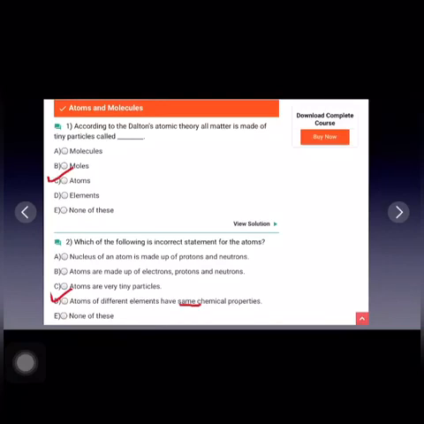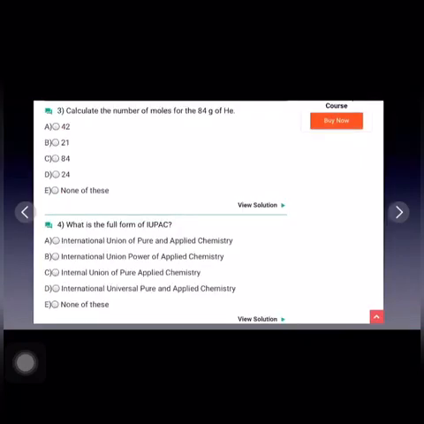So the correct answer is D part. Atoms of different elements have same chemical properties. This is the incorrect statement.